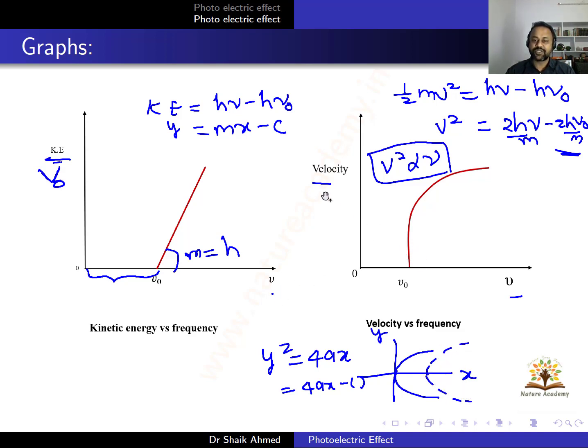Same here, look at this expression, the velocity v square versus nu. We have a parabolic equation and there is a constant there. That's why I have shifted this parabola. And if you extend it to the negative side, this is our parabola. But I am not considering the negative value because the velocity will not be negative anywhere. Velocity is always positive, so you need not take this side value. So this is the graph representing velocity versus frequency.